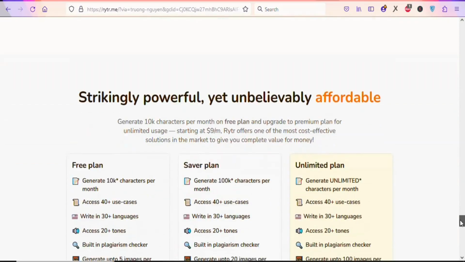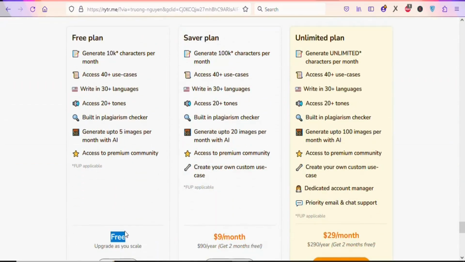The best part is that you can use this tool for free. You can see right here, they have a free plan. So if you want, you can join and then use the free plan to write whatever you want. If you write and then use it to make money, you can then upgrade to the premium plan. You can see it is not expensive, $9 per month. So you have to use the free version, and once you get the money, you can then upgrade to the premium version.